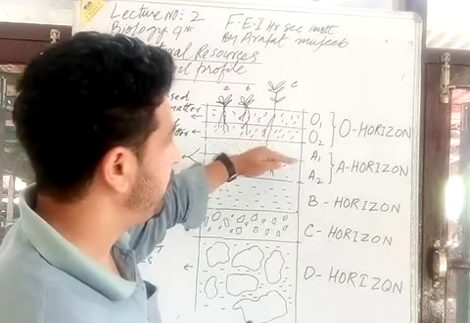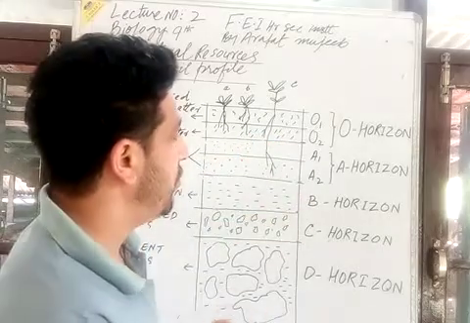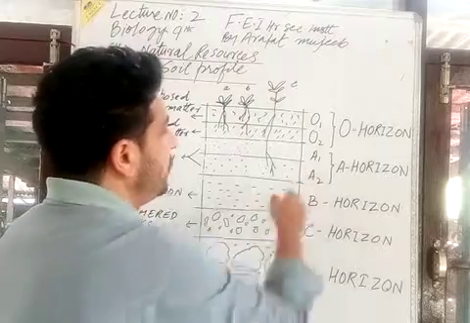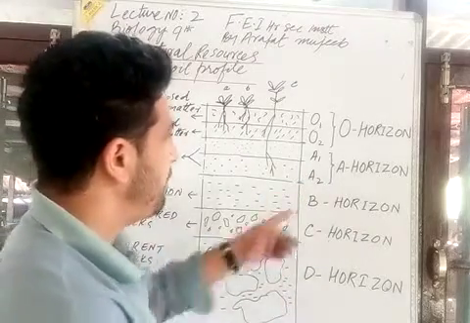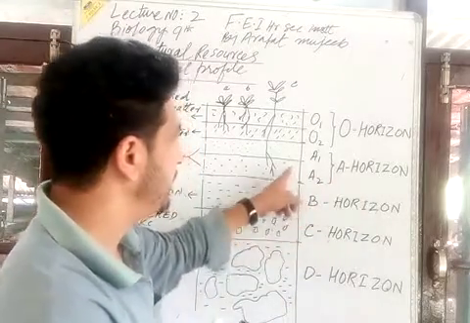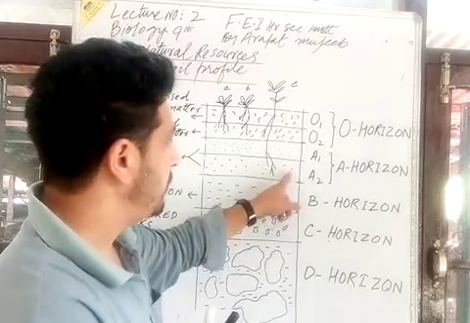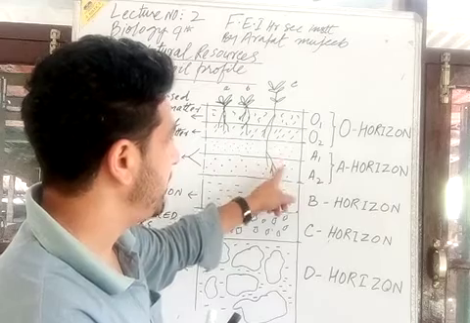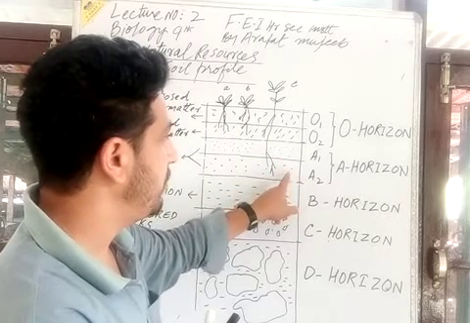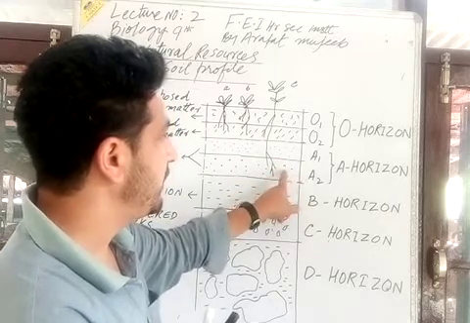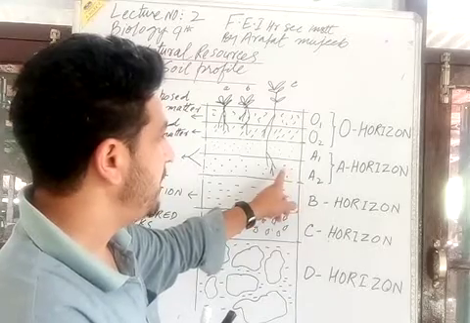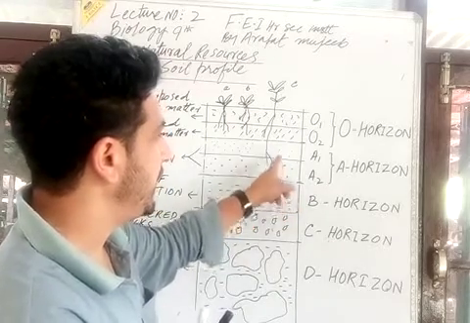Humus is much more added in this A1 horizon as compared to A2. A2 is also a part of the A horizon, it is slightly lighter in color and also supports the plant life. Nutrients and minerals are available in both A1 and A2.